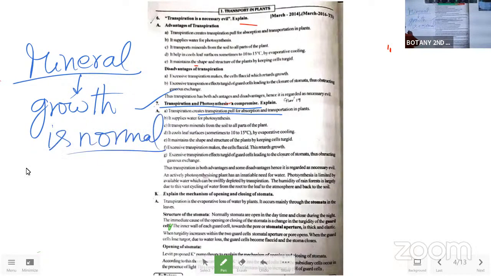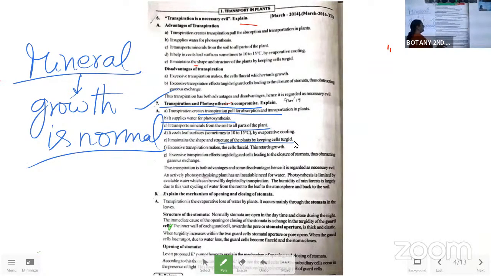And once the growth is normal, it can withstand any sort of circumstances that are there in the outside environment. That's what this is saying in this answer. Okay. So it supplies water for the photosynthesis. What I said already, it transports minerals from the soil to all parts of the plant body, which makes the cells to be turgid. What we have already said.